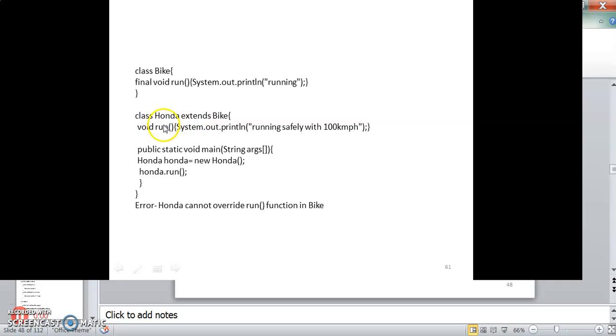Inside class Honda, I am trying to override the run function with running safely at 100 km/h, but this will return a compilation error saying Honda cannot override run function in bike. Method overriding is completely disallowed. When you create a final method, you cannot override that run method in another class.